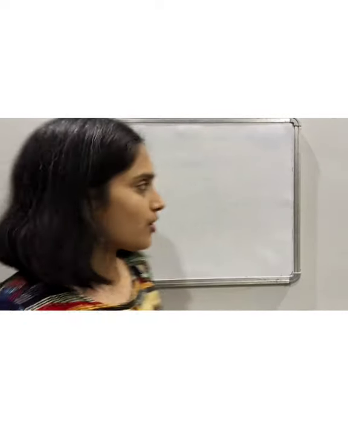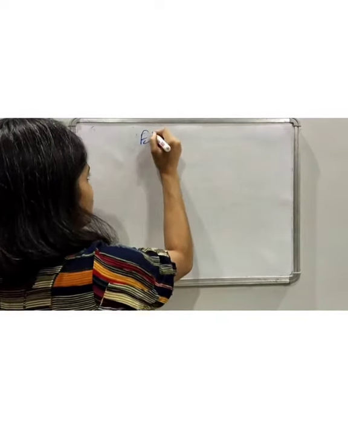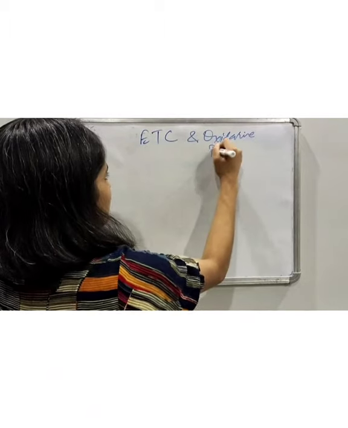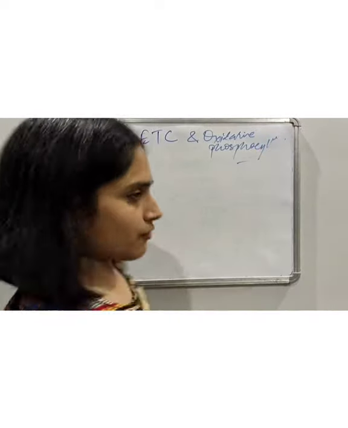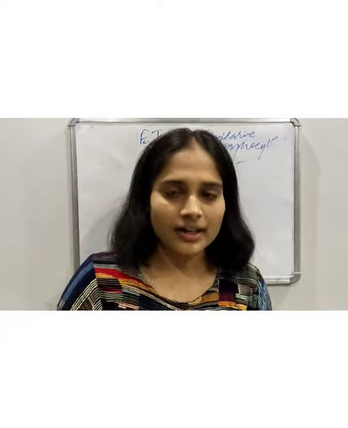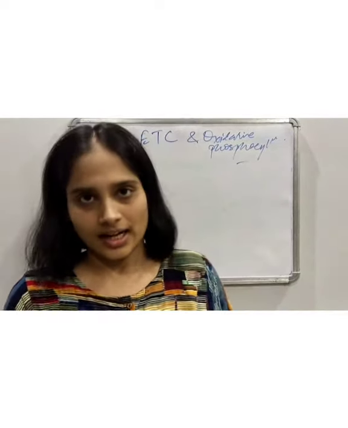So moving on to the next video, the video which we'll talk about today. We'll discuss electron transport chain and oxidative phosphorylation. So we are discussing ETC and oxidative phosphorylation. So what are these? The ultimate purpose of aerobic oxidation is to generate ATP.